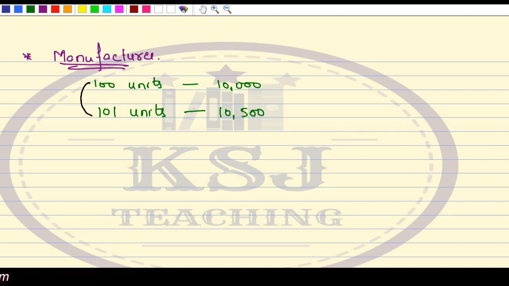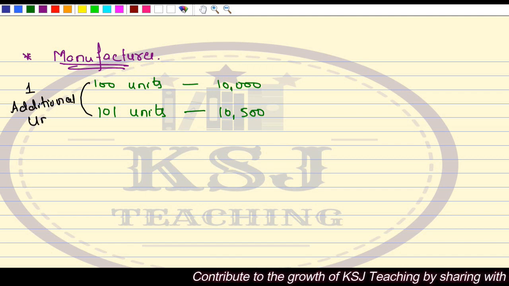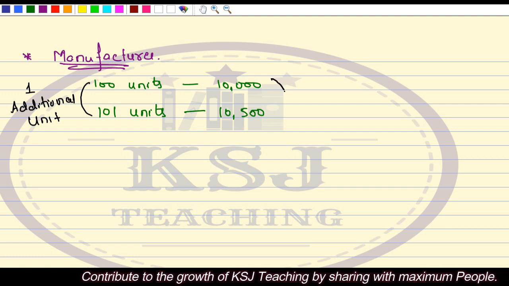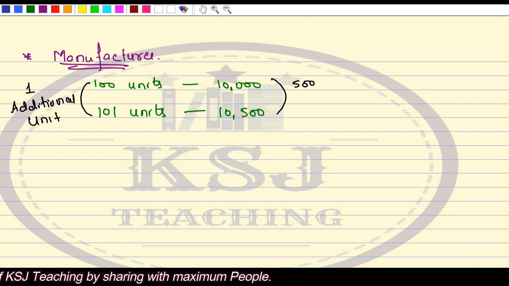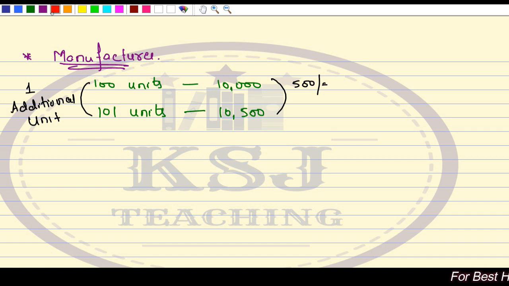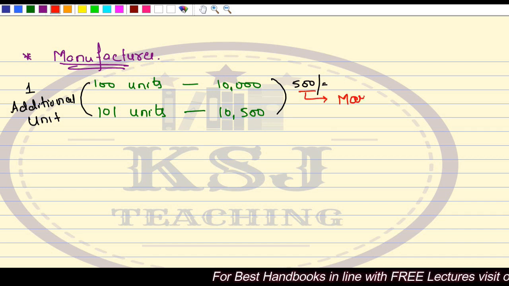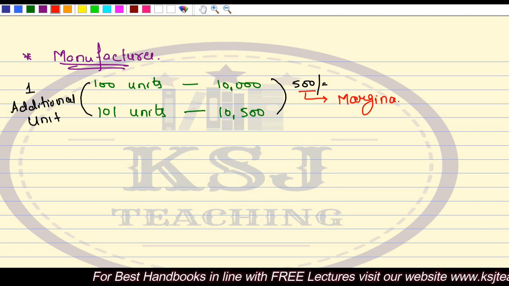For manufacturing one additional unit, what is the extra cost that he has to incur? 500 rupees. 500 rupees extra cost that he has to incur for manufacturing one additional unit. So this 500 rupees becomes my marginal cost.